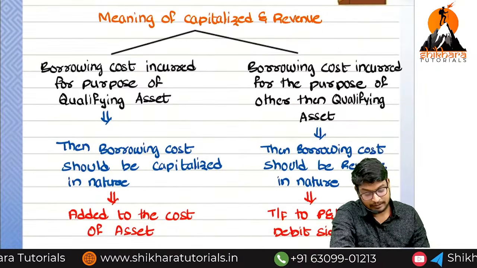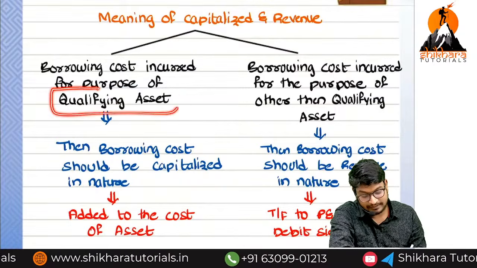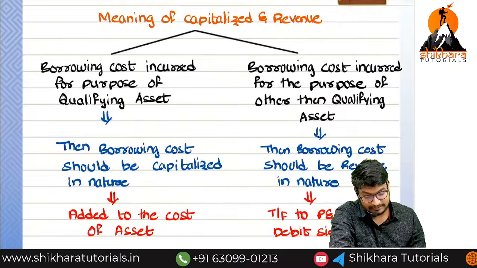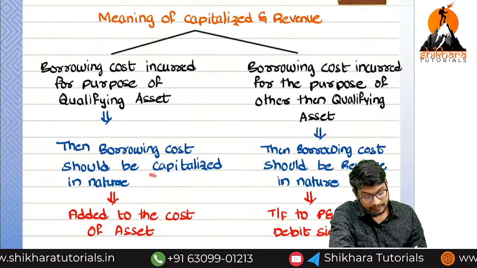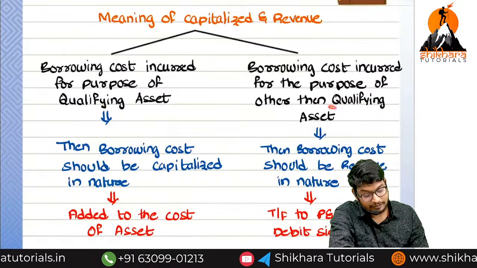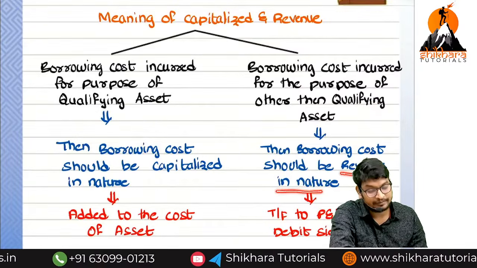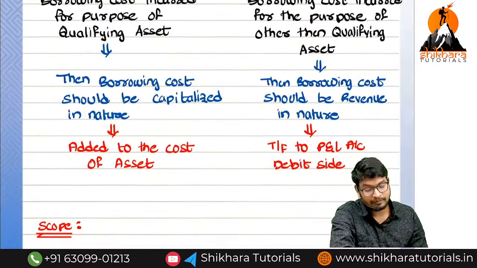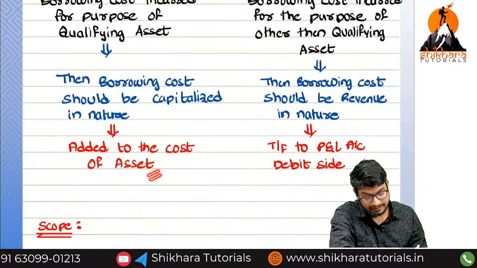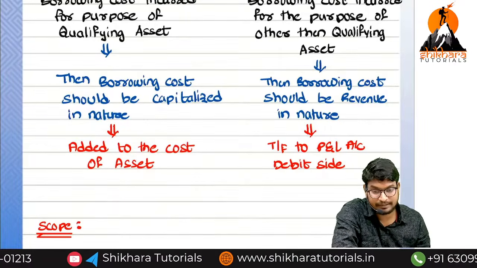So first of all, what is the meaning of capitalized and what is the meaning of revenue? Capitalization means the borrowing cost incurred for the purpose of a qualifying asset. Any borrowing cost incurred for the purpose of a qualifying asset, only then can we treat this interest as capitalized in nature. If it is for an asset other than a qualifying asset, then the borrowing cost should be treated as revenue in nature. If it is capitalized in nature, we have to add it back to the asset. If it is revenue in nature, we have to transfer it to the debit side of the P&L account.